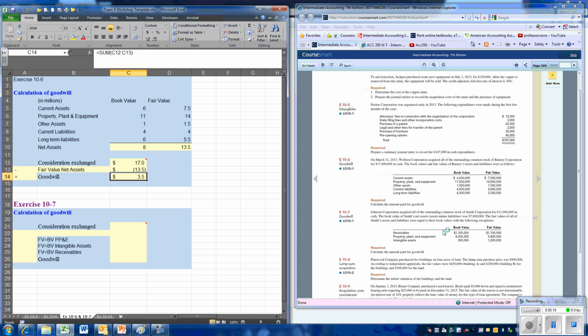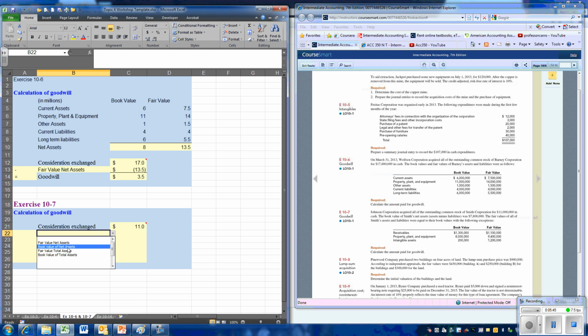So let's start building up the problem. We are going to pay $11 million for the company. Now they don't give us the fair value for all of the net assets, but they tell us that the book value in total was 7.8 and there are some exceptions. So we're going to have to start here with the exception.